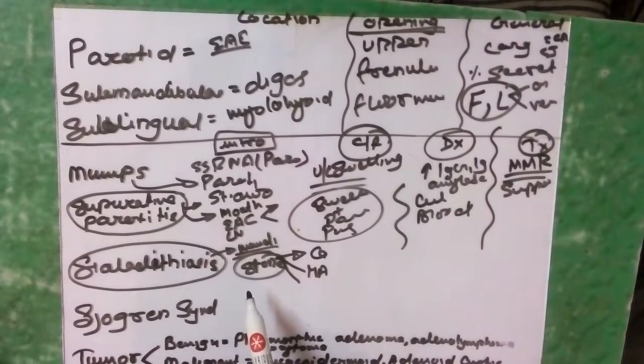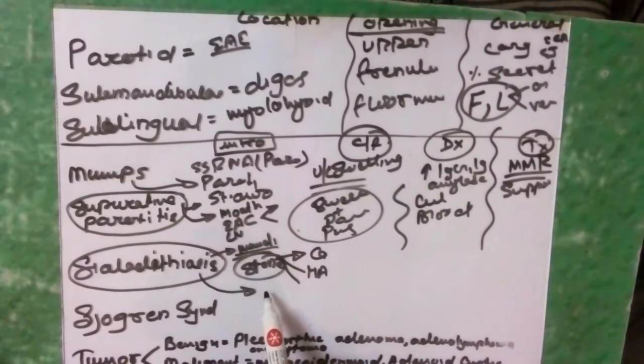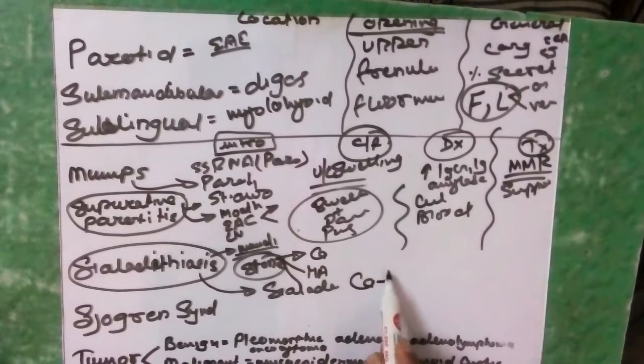But it is believed to be predisposed by inflammation of the parotid or any salivary gland, that is known as sialadenitis, and it is also believed to be caused by calcium metabolism abnormality, dehydration, gout and nephrolithiasis. Hypercalcemia means calcium metabolism is abnormal. Gout could be there, nephrolithiasis can be there, and these are the causes.